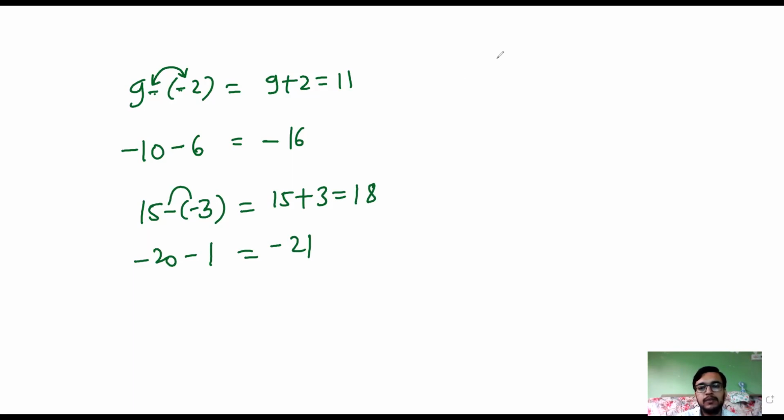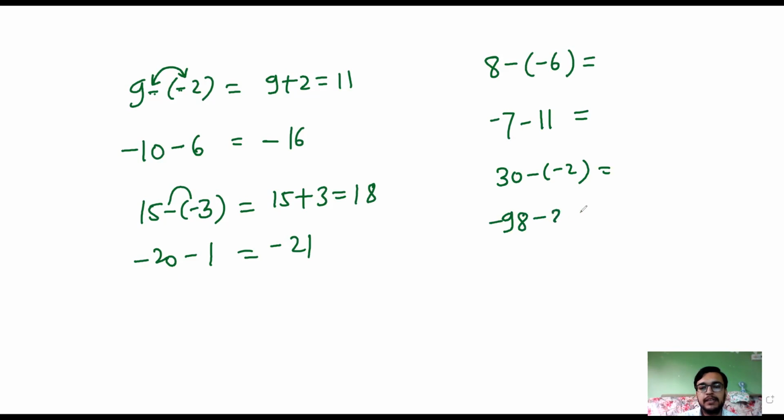Likewise, try to solve 8 minus minus 6, minus 7 minus 11, 30 minus minus 2, minus 98 minus 2. Okay. Try to solve these questions. I will give you 2 minutes to solve them. Okay.